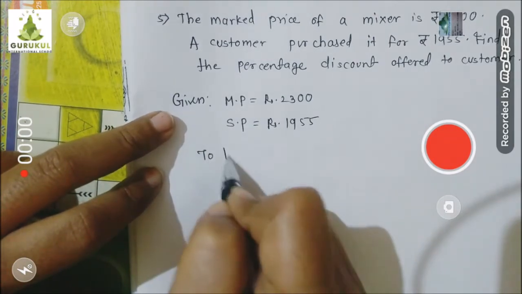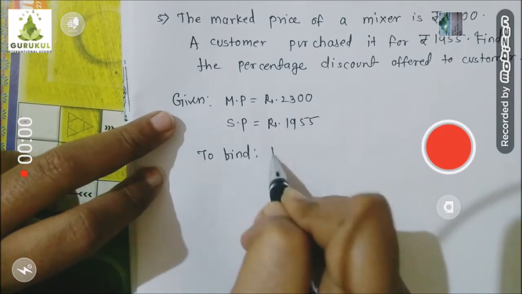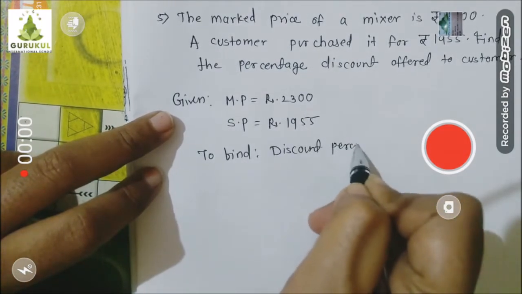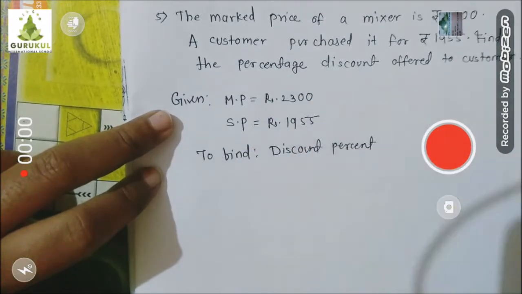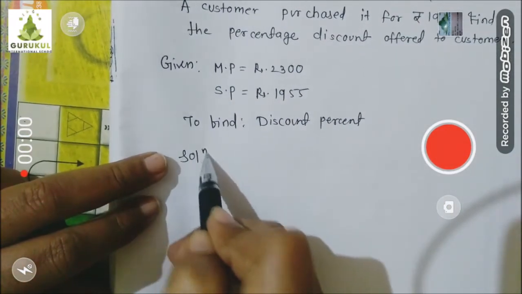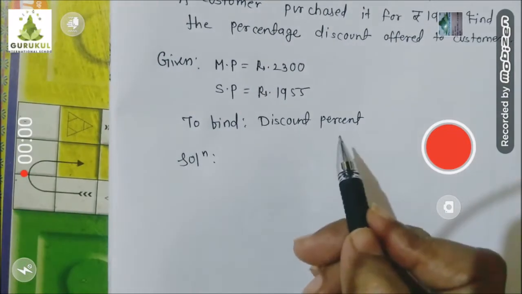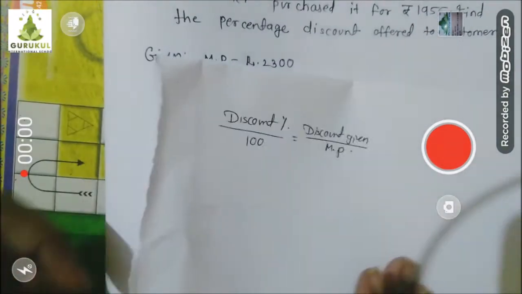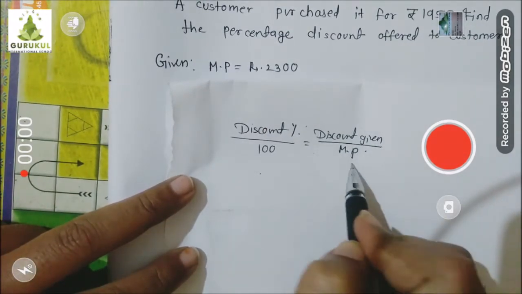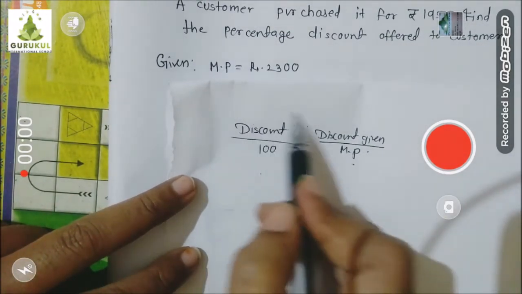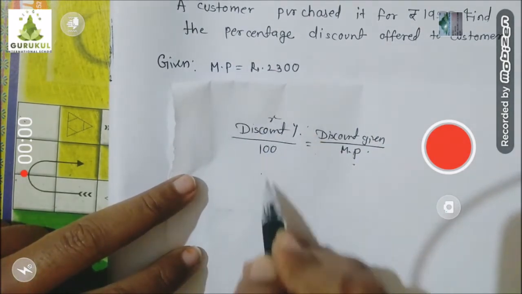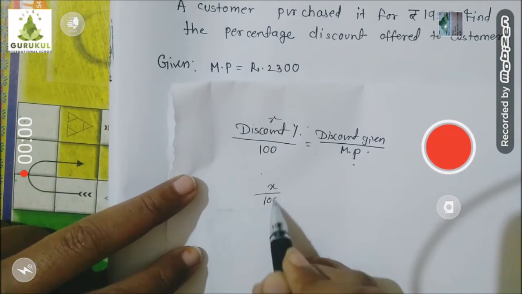To find discount percent. See, discount percent is asked. Now how to find this? If discount percent is asked, which formula will you use? This formula: discount percent upon 100 is equal to discount given upon mark price. Children, this is asked to you, so suppose this is X. So it means this is X upon 100.